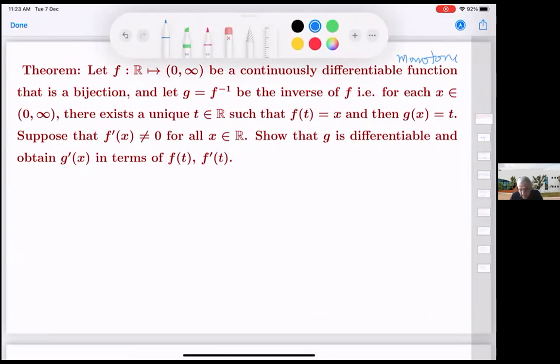You cannot have a bijection from R to 0 infinity which is not monotone. It can either be increasing or decreasing, but that's it. You can't have anything else because we want it to be a bijection. But let's not get digressed in that line. Right now, let's take it to be monotone.